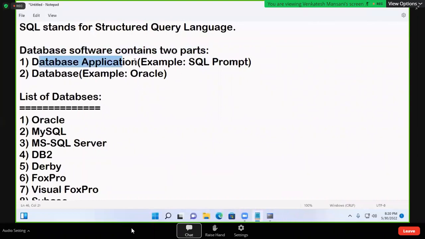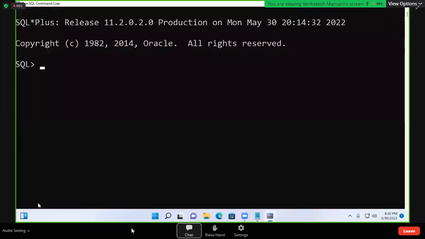Now, but where is the database? Everyone knows, is a database front end or back end? Back end. Is it front end or back end? This is front end. Behind it the database is there, which we cannot see.